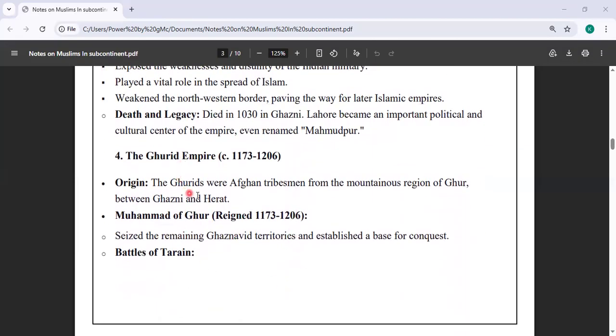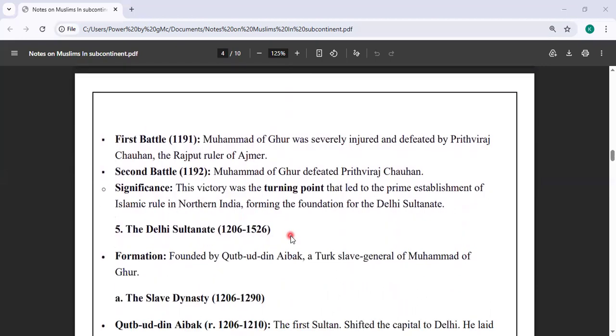Then we had the Ghurid Empire. The Ghurids were Afghan tribesmen from the mountainous region of Ghur between Ghazni and Herat. Then Muhammad of Ghor's reign lasted from 1173 to 1206. He fought the Battle of Tarain. The first battle, as we have discussed earlier, was against Prithviraj Chauhan. He lost the first battle, and then won the second one. The significance was that it became a turning point for the establishment of Muslim rule in northern India, and it formed the Delhi Sultanate.